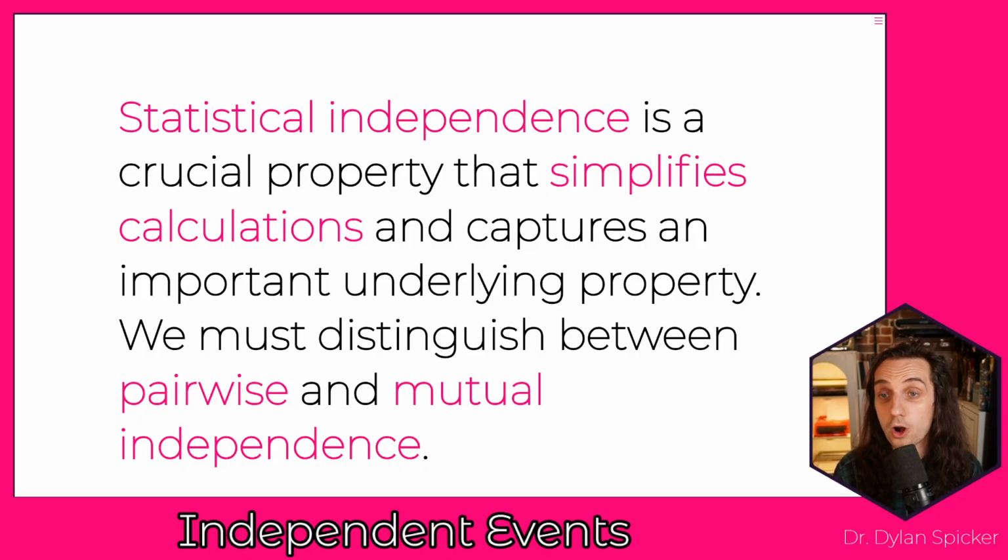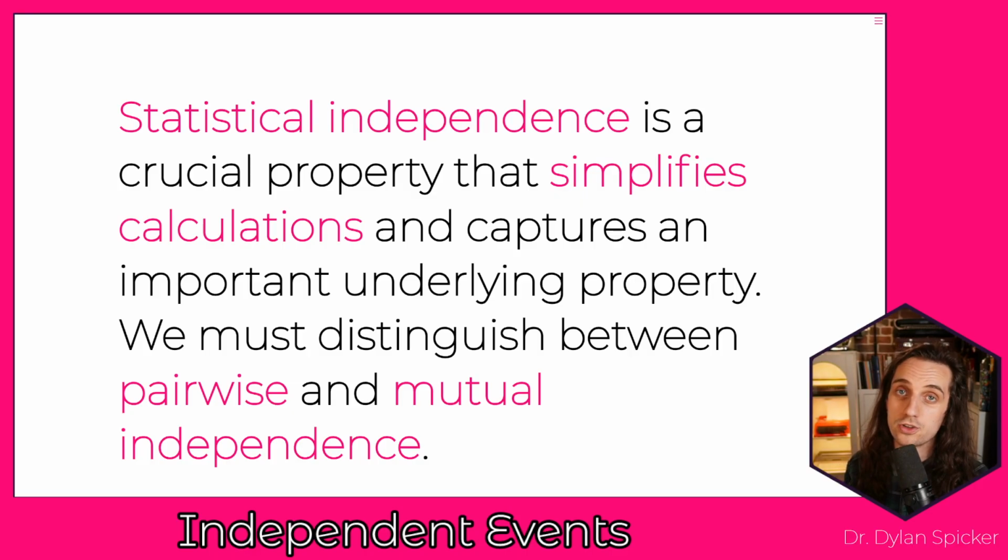Statistical independence overall is going to be a crucial property. When we know that statistical independence holds, it really simplifies our calculations, as we saw in those mechanical component examples, right? You can look at joint probabilities just by multiplying marginals. It captures an important truth that can be out in this world, right? So rolling dice, we know that they can influence each other, and as a result, we can capture that statistically. However, it's really important for us to distinguish between pairwise and mutual independence.